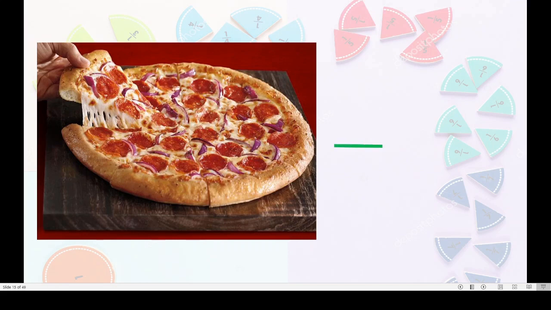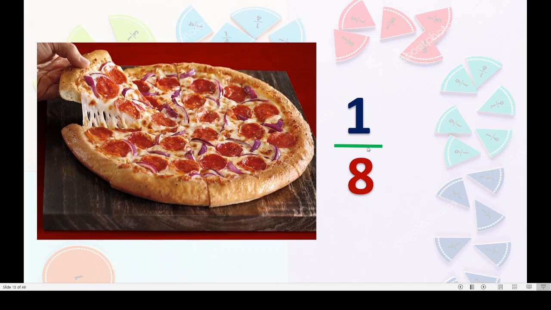Yes, very good. 8 parts. Nice. And 1 part I am going to take away. I am hungry and I want to eat. So 1 part I have chosen. Right? So here 1 upon 8 I have taken and 7 upon 8 remained here.